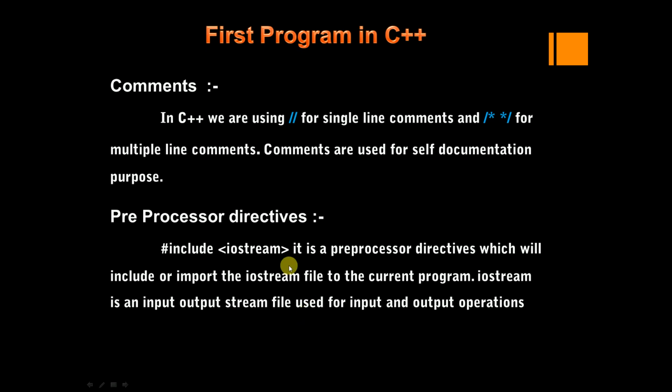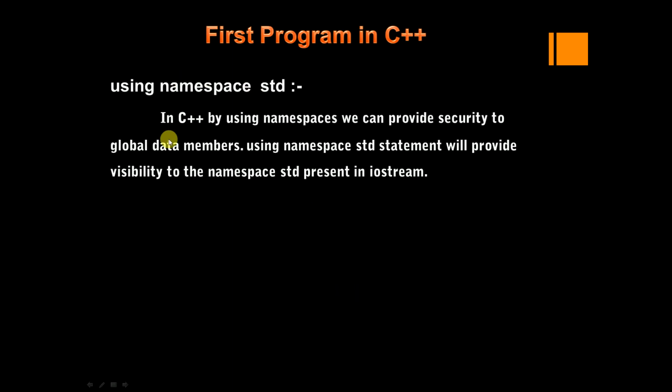And cout and cin will be available only when you include the iostream file, and endl is also available only when you include iostream. And you have using namespace std. In C++, by using namespace, we can provide security to the global data members, and with the using namespace std statement, we provide visibility to the namespace std present in iostream. In all the C++ header files there is a common namespace called std, and this is the format, using namespace std, that we will use.